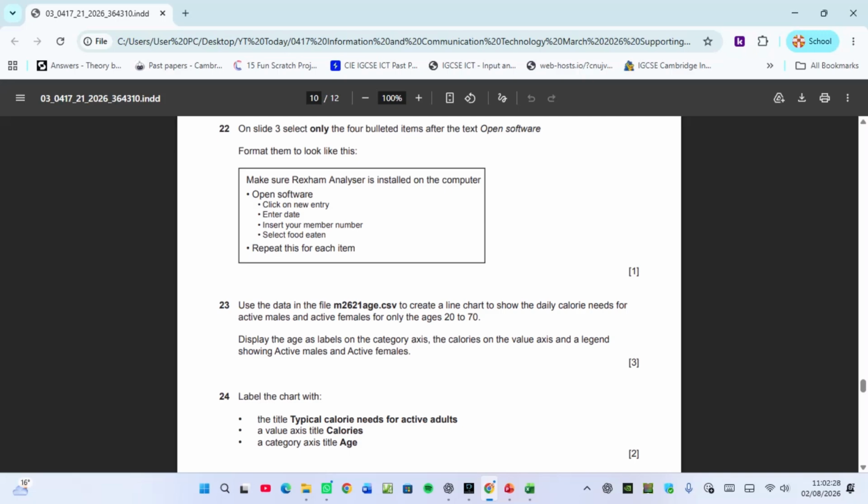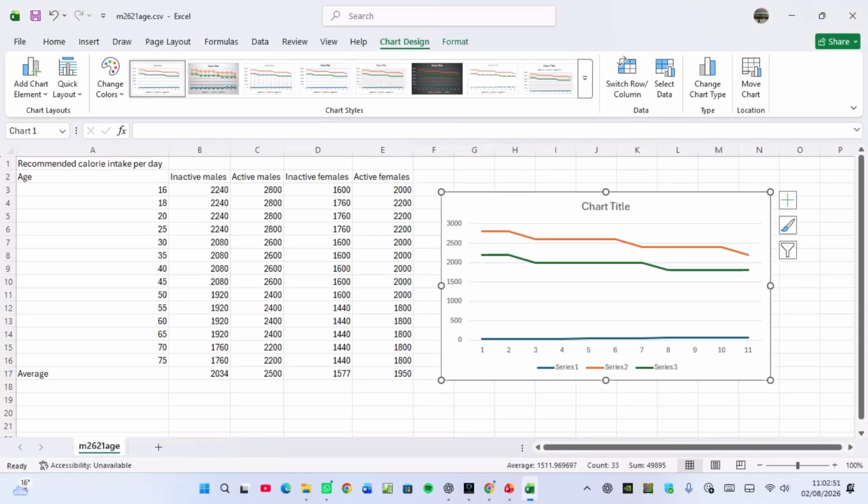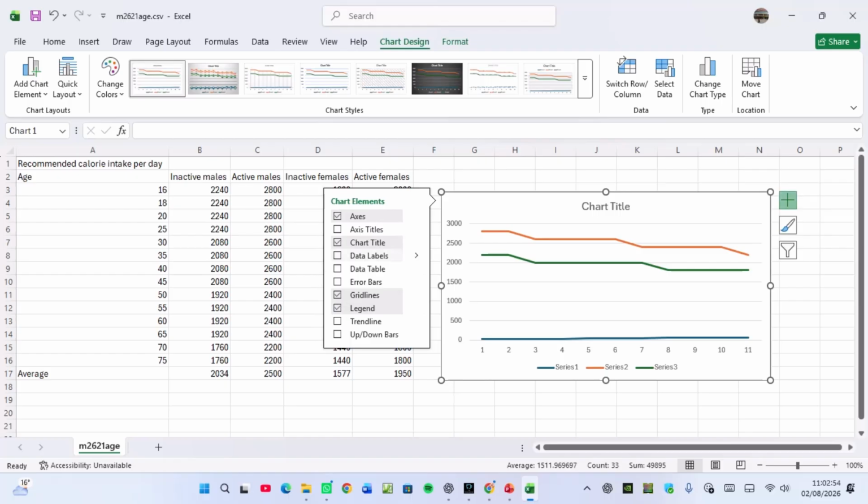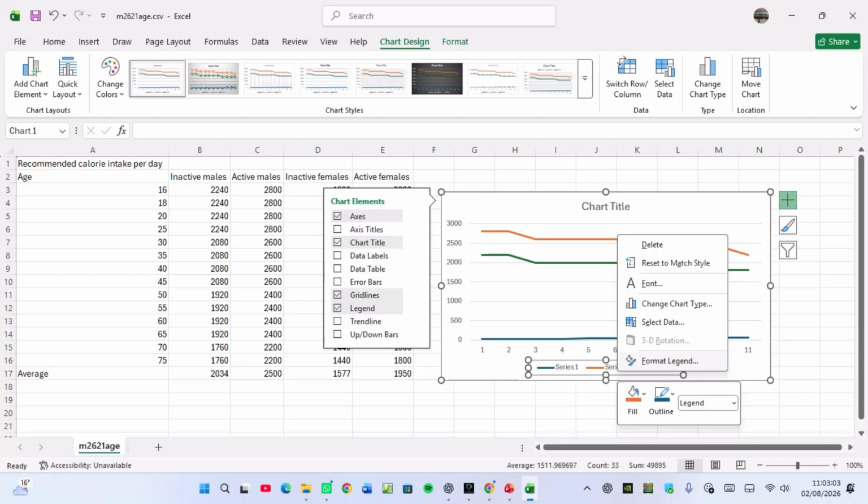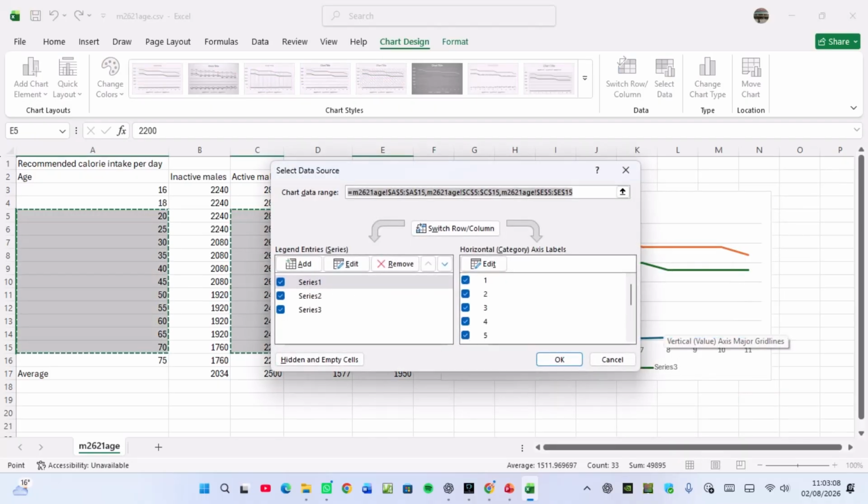Okay, I've already done that. Display the age as labels on the x-axis, the calories on the y-axis, and a legend showing active male and active female. So let me deal first of all with the legend. The legend is the key. So when I come to my Excel, the legend is active. So you click here. Once you click here, right click, you go to select data. I want to play around with the select data.